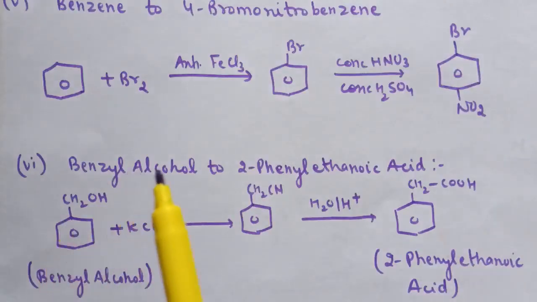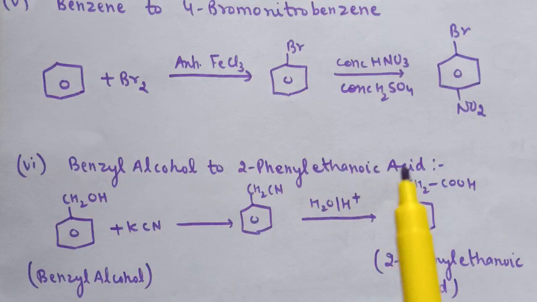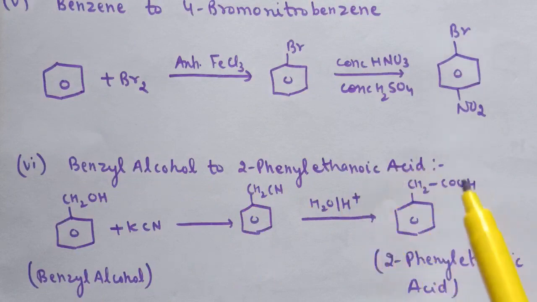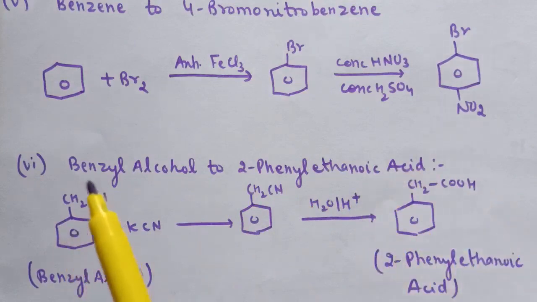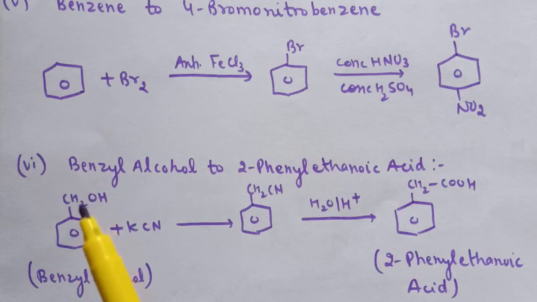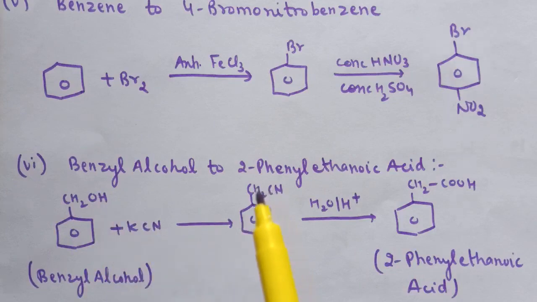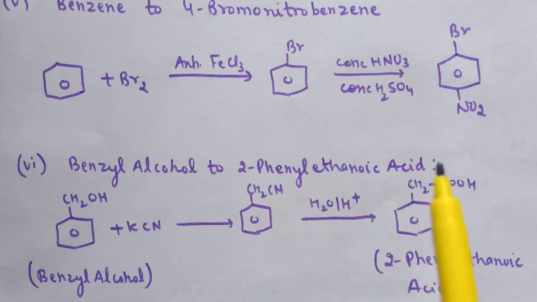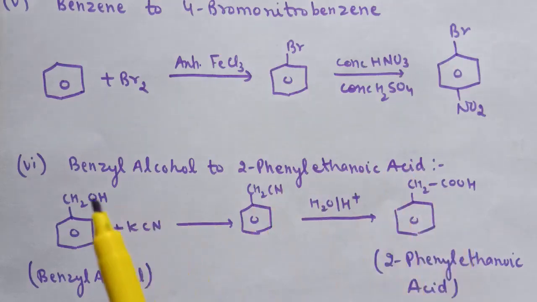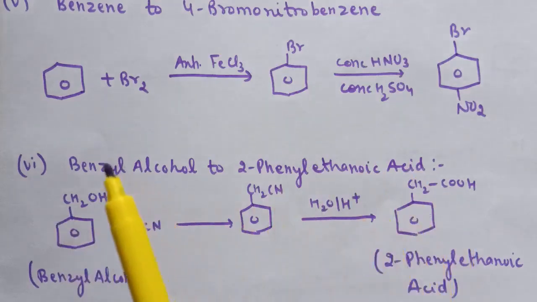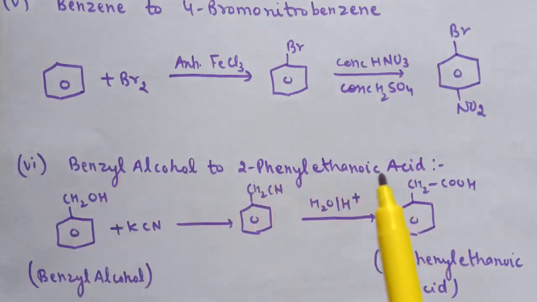Sixth part is benzyl alcohol to 2-phenyl ethanoic acid. This is the formula for 2-phenyl ethanoic acid, and this is benzyl alcohol. So first is reaction of benzyl alcohol with KCN. Here OH is replaced by CN. When hydrolysis of cyanide group is done, it converts to acid. That is, complete hydrolysis of cyanide leads to the formation of acid. So these are the two steps in the conversion of benzyl alcohol to 2-phenyl ethanoic acid.